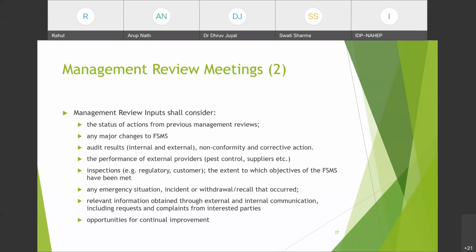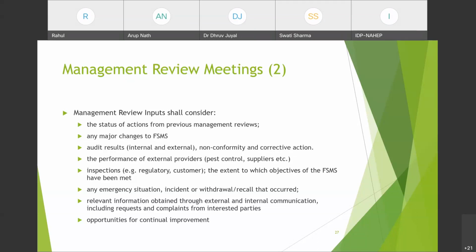Audit results, any external or internal audit results must be considered in management review. Any non-conformity from them or corrective actions from them shall be discussed over here: what was the non-conformity raised? What corrective actions were taken? Were they verified by the auditor? And how they are being implemented now in the organizations.